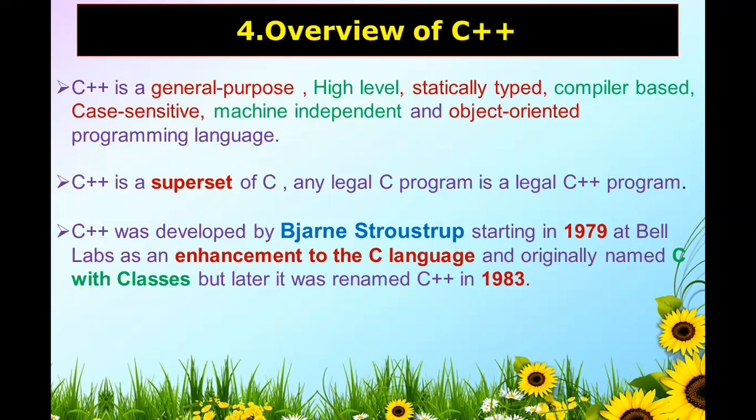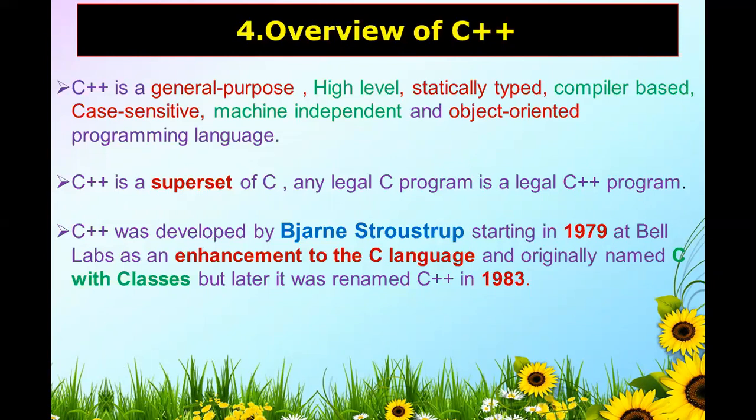C++ is a superset of C language. Any legal C program is a legal C++ program. Some syntax is the same in C language and C++ language, but some features are increased in C++ language. So that's why it is called a superset of C.